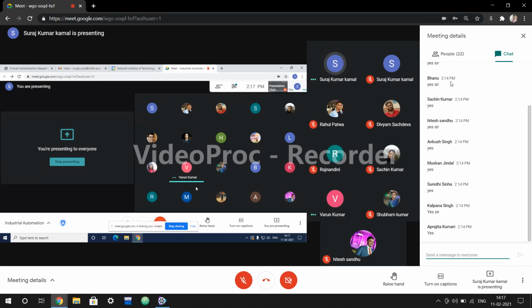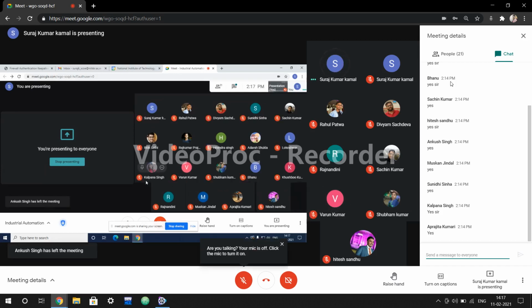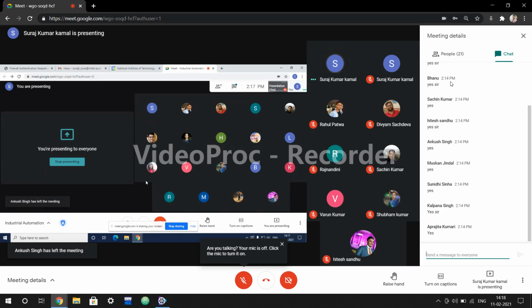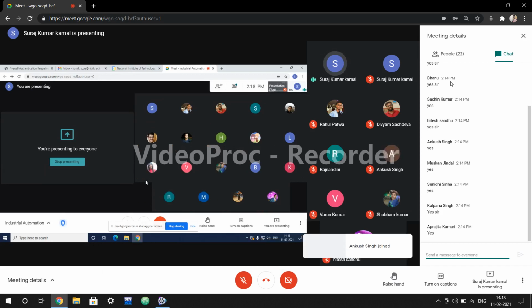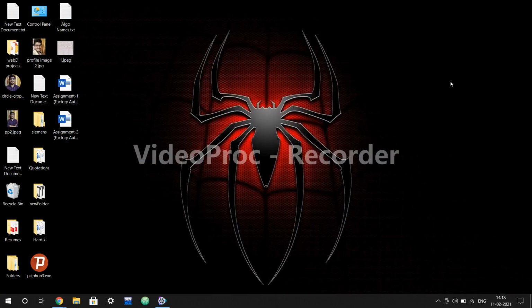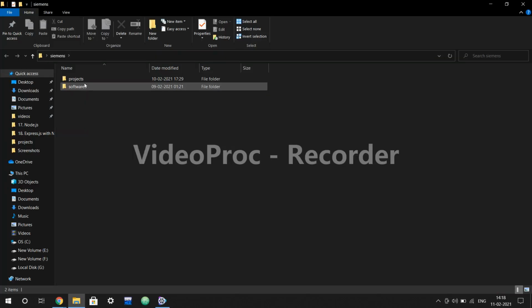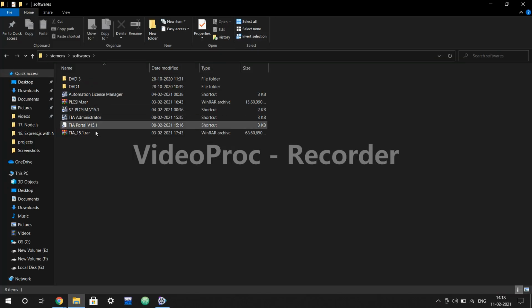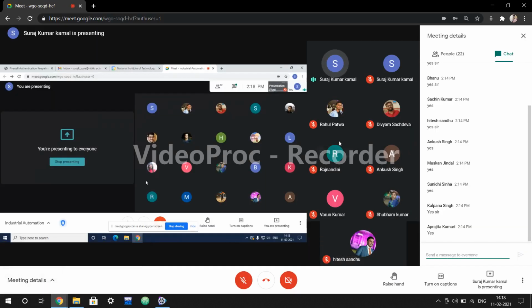Okay, next is Kalpana. Why are we using a simulator? See, why I'm asking is that whatever you are using in your project, whatever hardware and software we are using, we must know why we are using them. What is the reason behind using a simulator, a software, or a hardware? Because unless you are aware of your system, you cannot do anything with your system.